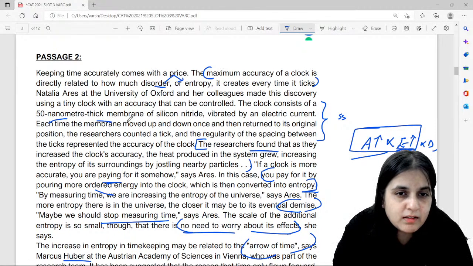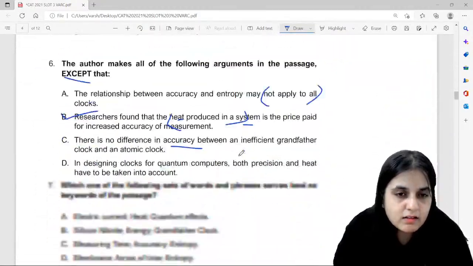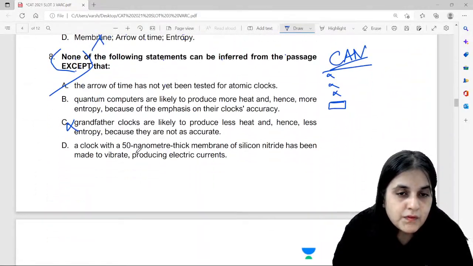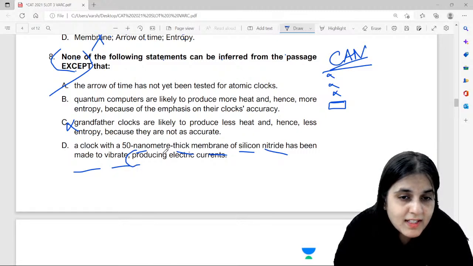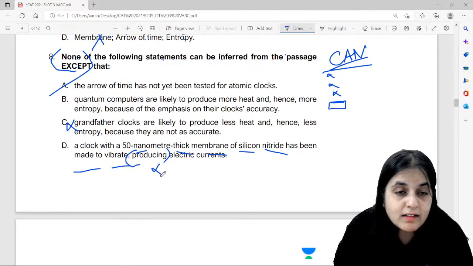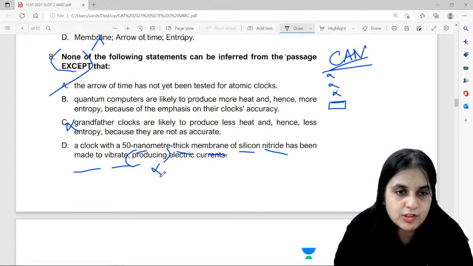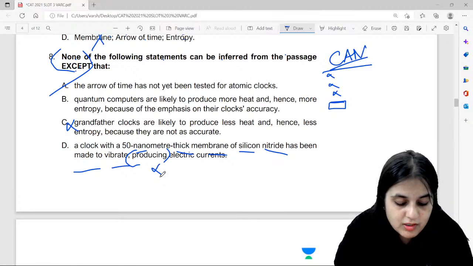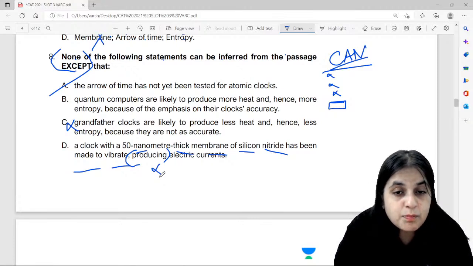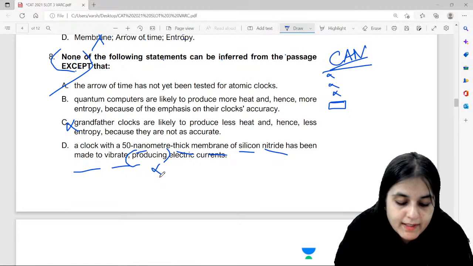A 50 nanometer thick membrane of silicon nitride has been made to vibrate by an electric current. The electric current is the one causing the vibration; it is not the effect of the vibration. Did you understand the distortion here? Now clear, Anshul? It is not producing electric current, it is by electric current.